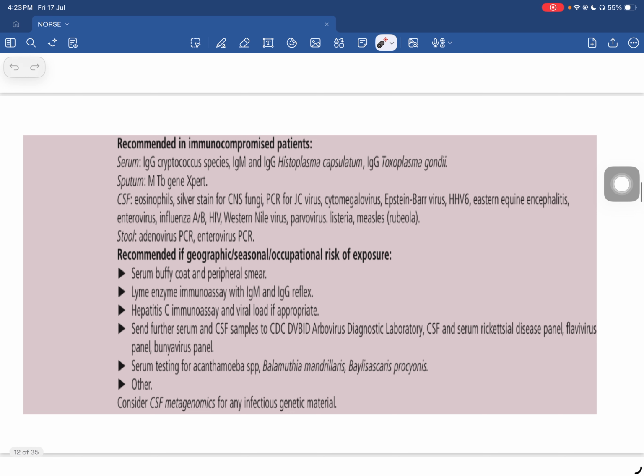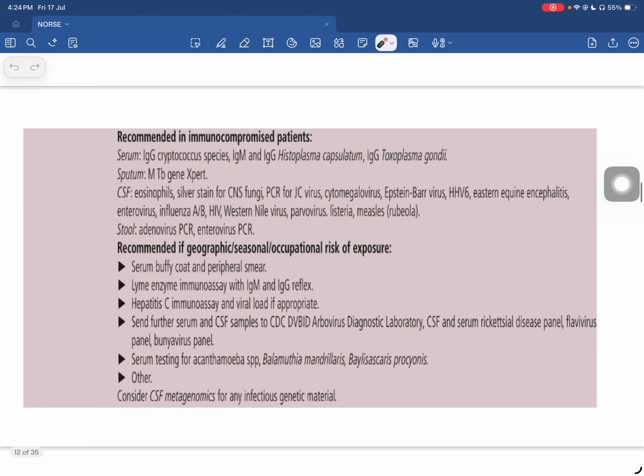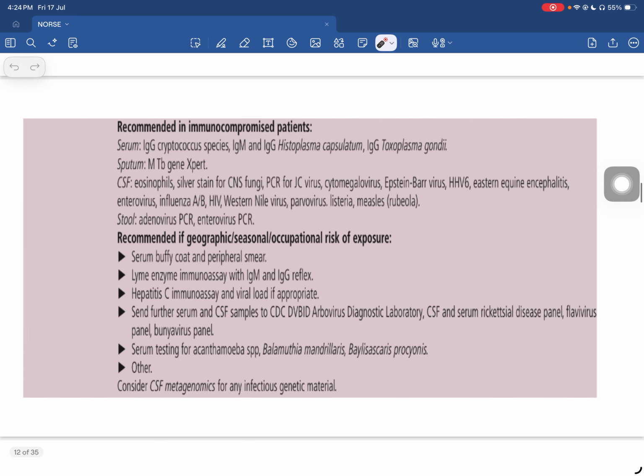In case of immunocompromised patients, in addition to the above, we could also be looking at IgG for Cryptococcus, IgM and IgG for Histoplasma, and CSF to look for silver stain for CNS fungi, PCR for JC virus, cytomegalovirus, Epstein-Barr, influenza A and B, and stool for adenovirus PCR and enterovirus.